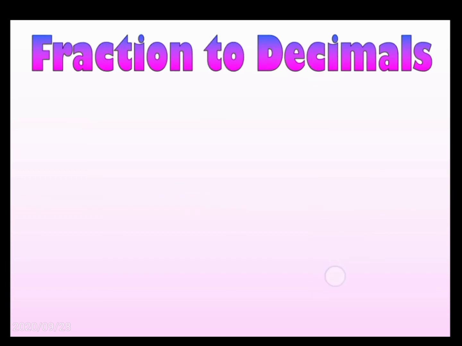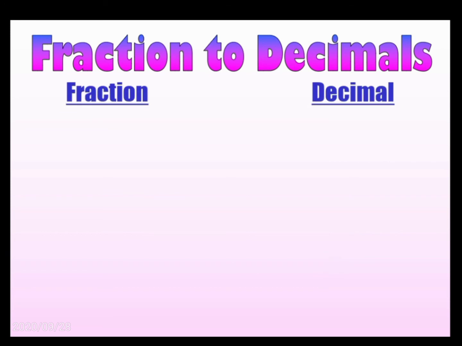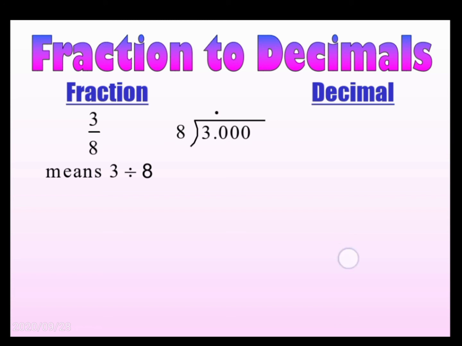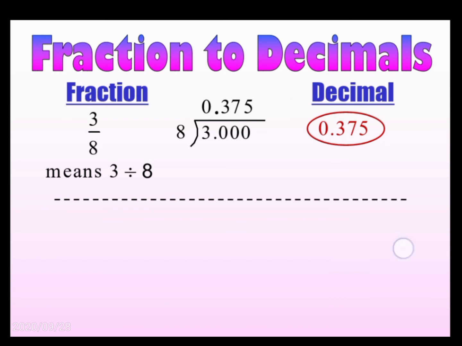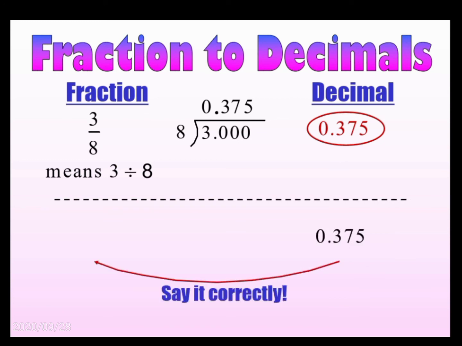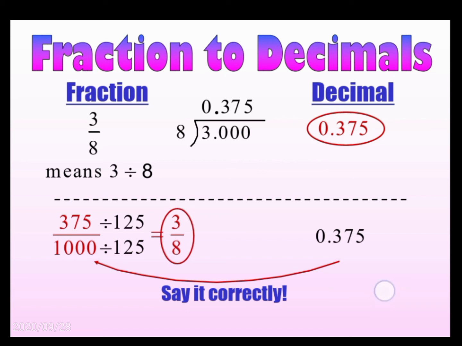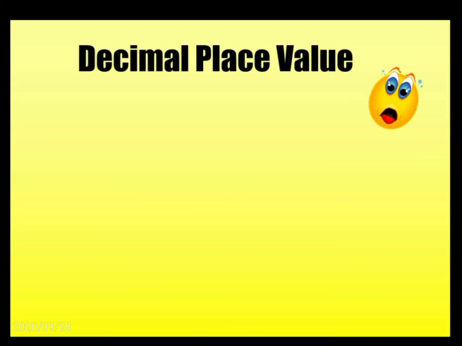Fraction to decimal. 3 by 8, we divide 3 by 8. We have 0.375, and 0.375 is a decimal. A decimal can be converted to a fraction like this: 0.375 is equal to 375 divided by 1000. And after simplification, this fraction is 3 by 8.